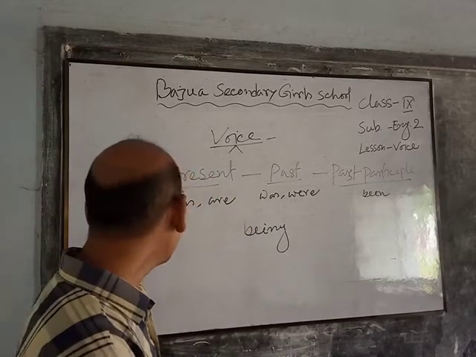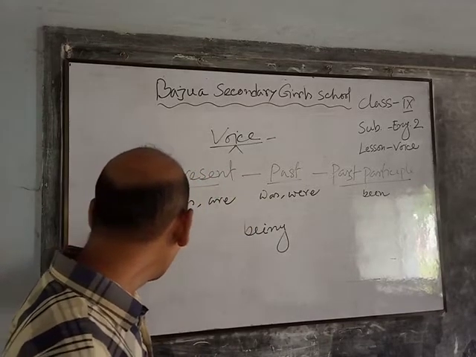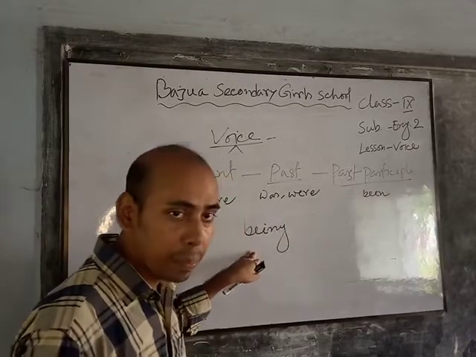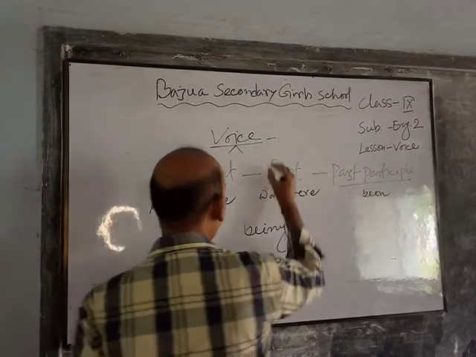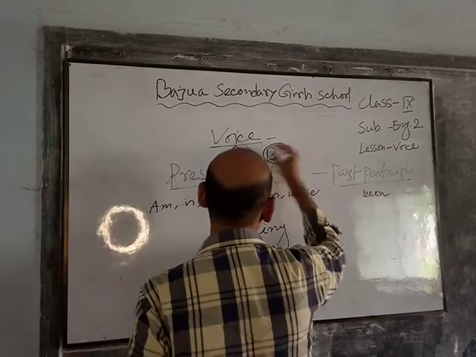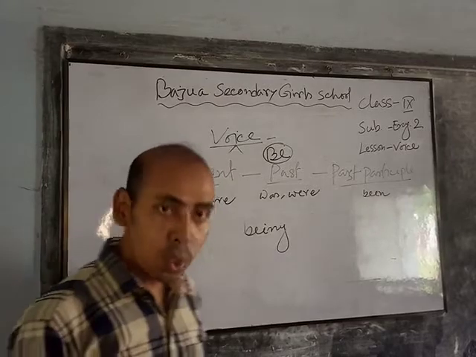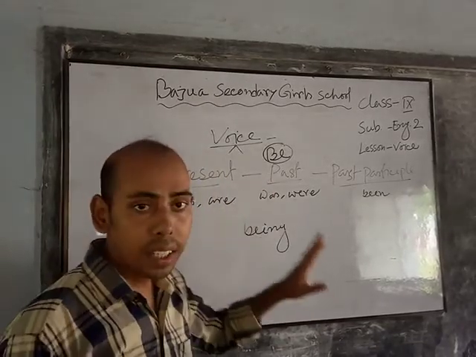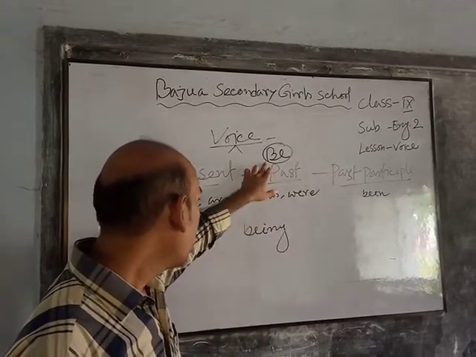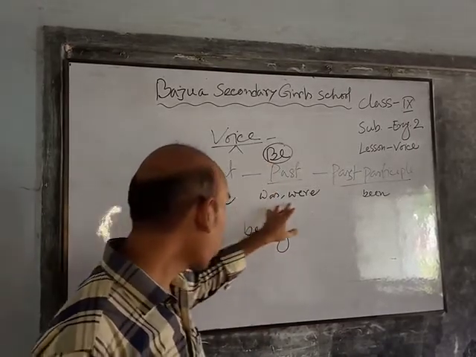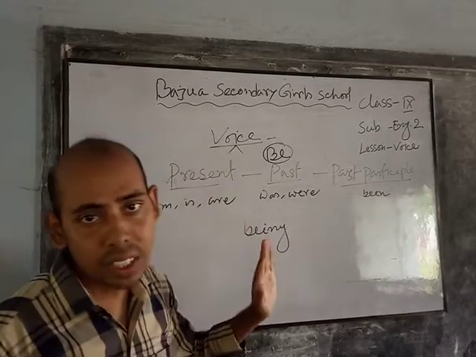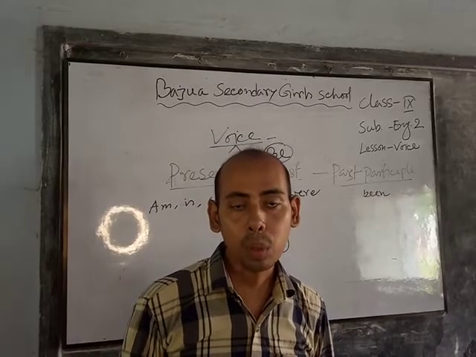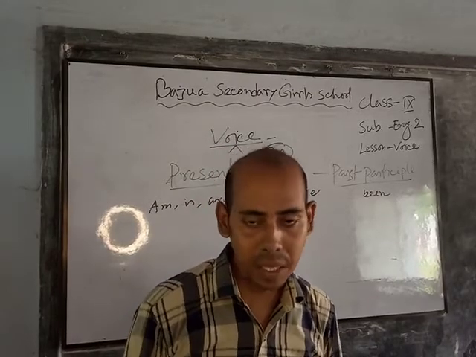So here we got am, is, are, was, were, been and be. Be is also used as a verb. So the verb has 8 forms: be, am, is, are, was, were, been and being. There are 8 verbs. We must use a verb when we make the active sentence into a passive sentence.